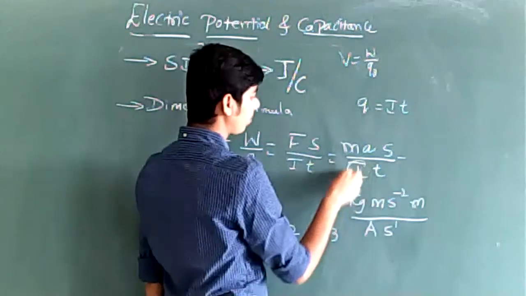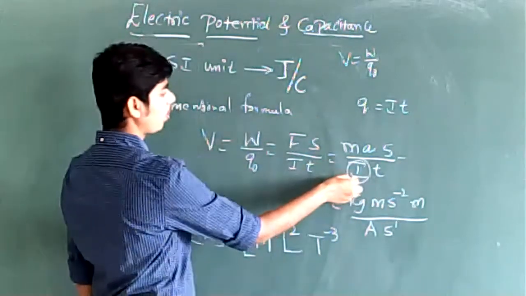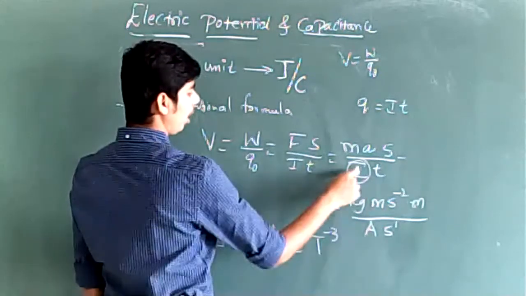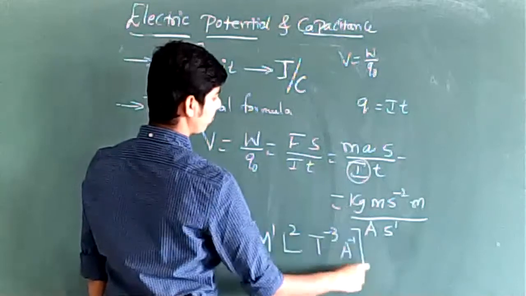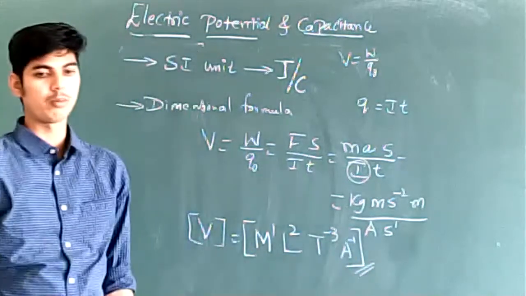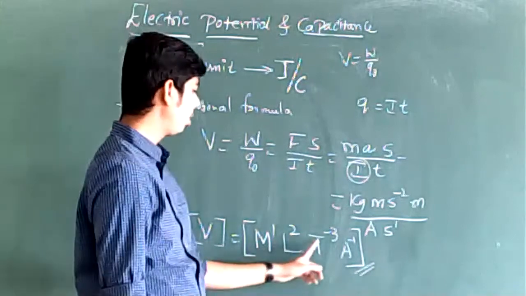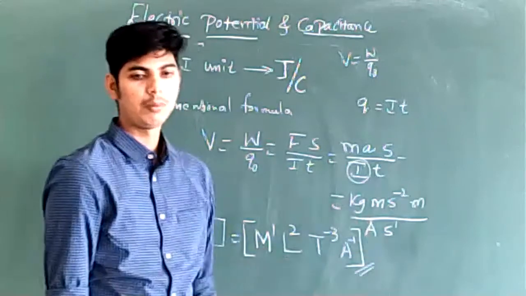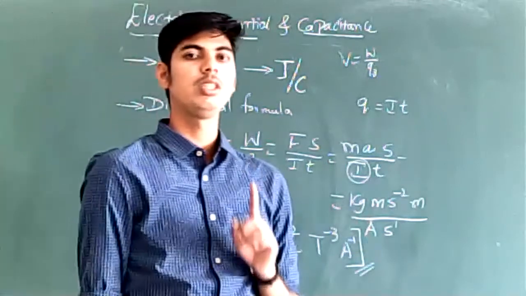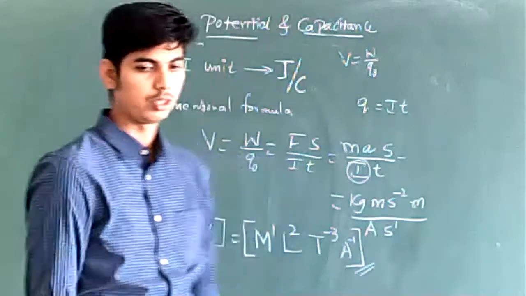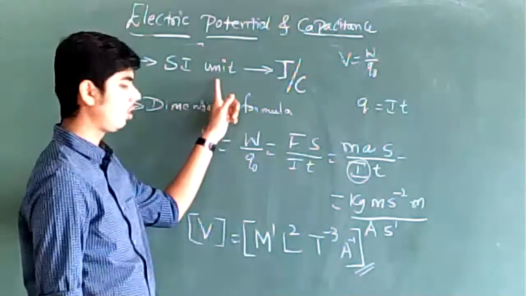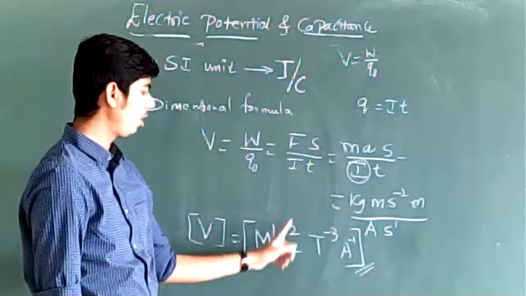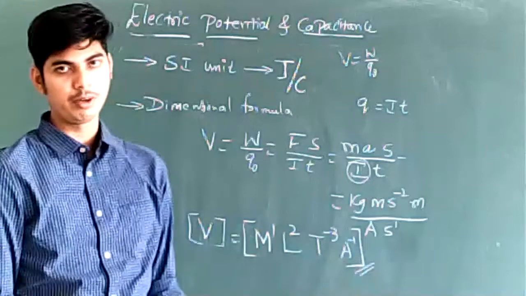Electric potential also depends on current. Current is measured in ampere, and ampere goes to the denominator, so ampere power minus 1. So this is the dimensional formula for electric potential: M1 L2 T minus 3 A minus 1. This is the dimensional formula for electric potential, right? So the SI unit of electric potential is joule per coulomb, and the dimensional formula for electric potential is M1 L2 T minus 3 A minus 1, right?